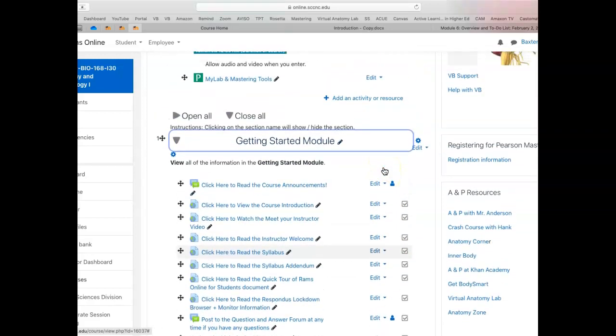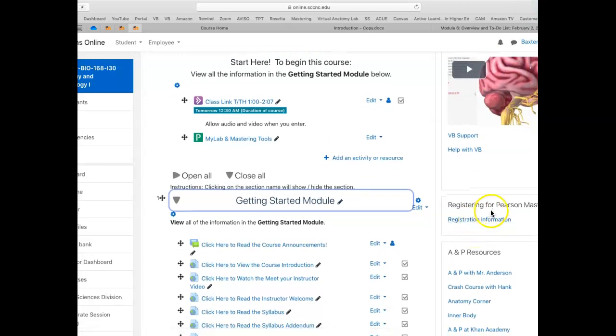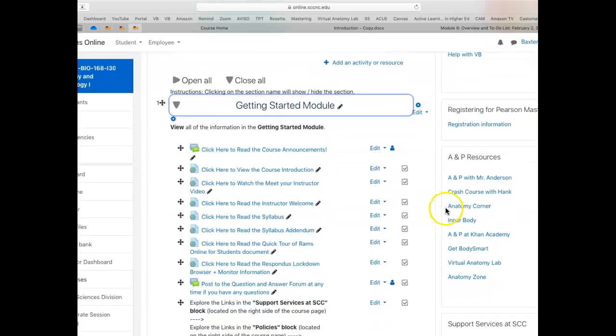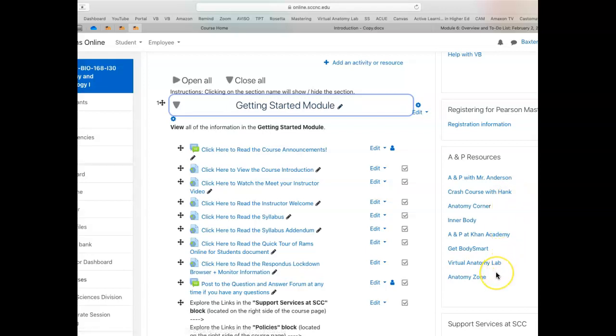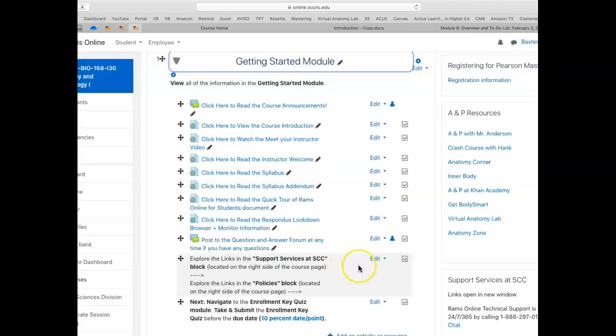Now over here on the right is the lab link. Here's registration information for Pearson Mastering, or you can just click on this green P. Here are some additional excellent anatomy and physiology resources for you. You do not need to go anywhere outside of this class for learning. All these resources will help you, and I have many resources in each module.